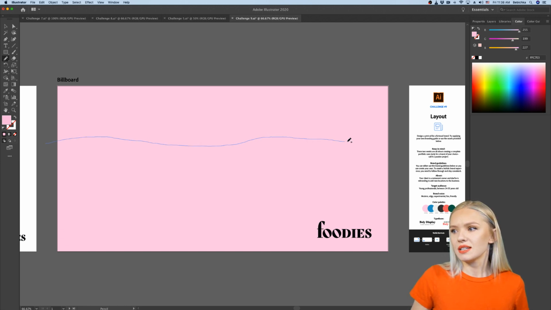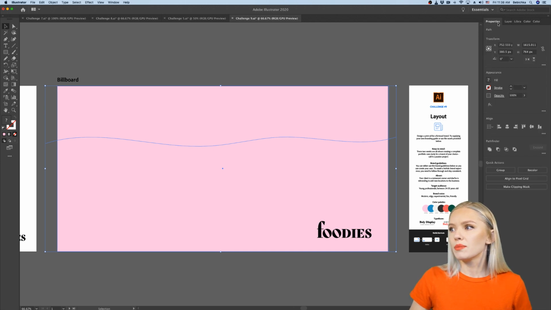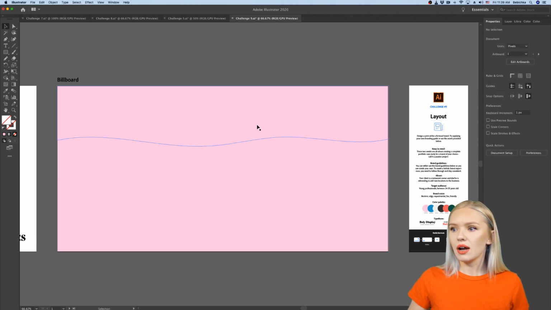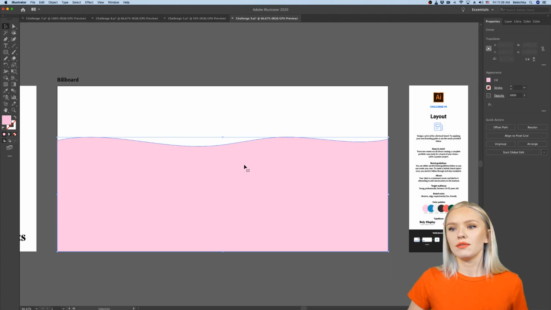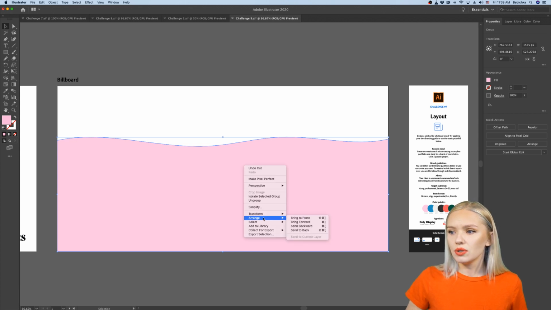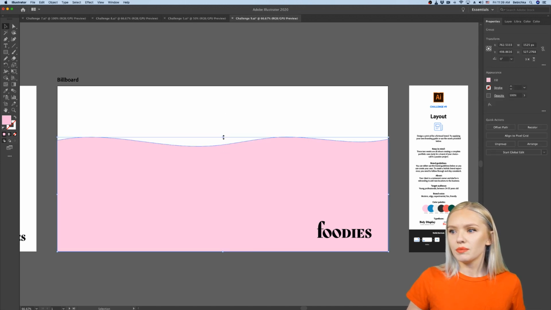I'm going to create something like this, and I'm going to cut this shape into two parts. So I'm going to my properties panel while I have both selected, the cutting line and the background. I'm going to go onto these three dots down here, and I'm going to divide those. So now I have two shapes, and I can remove the top one, so I only have the bottom one left. And now I'm going to move this one to the bottom, send to back, so our logo is again on the top.